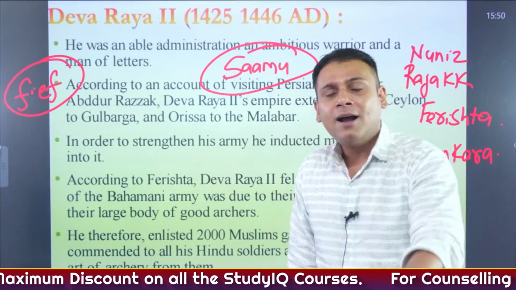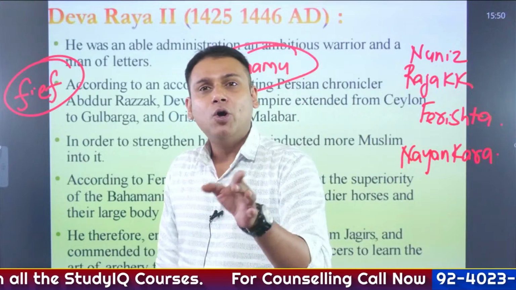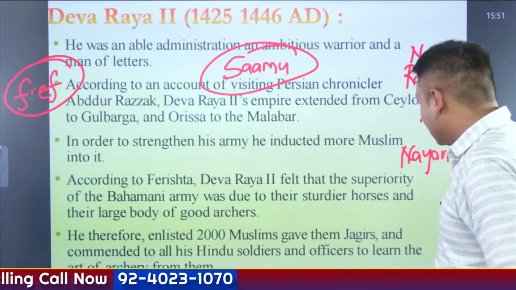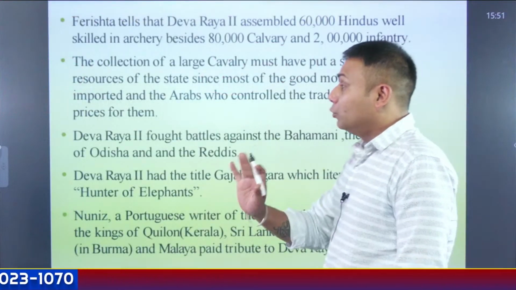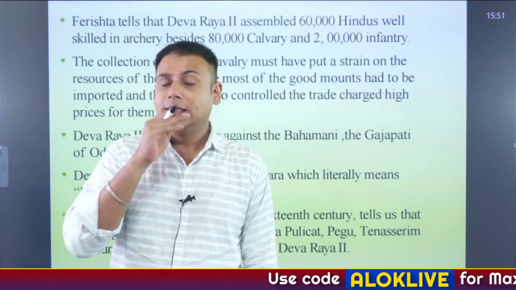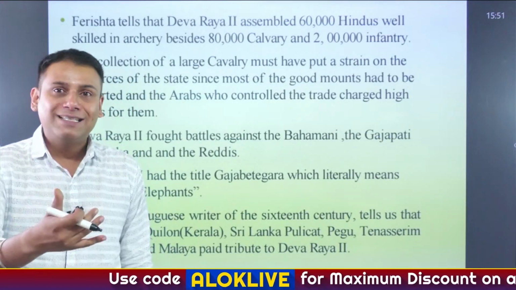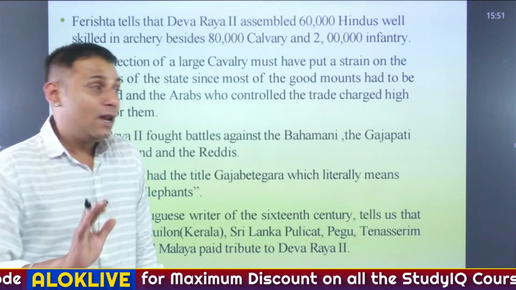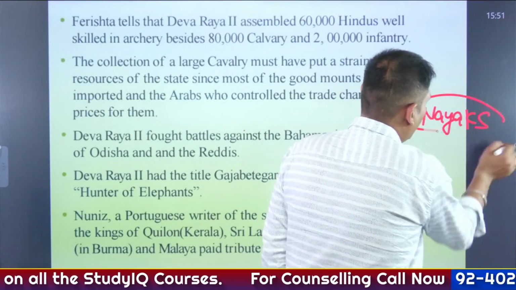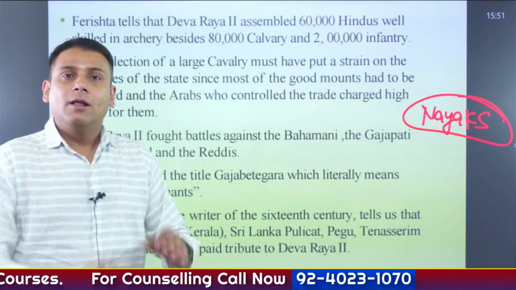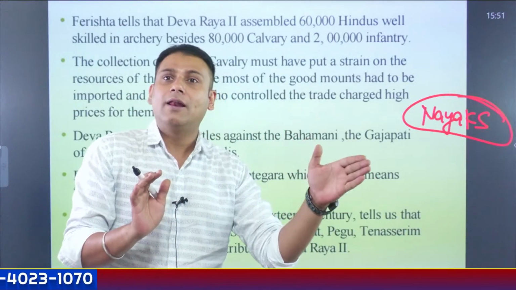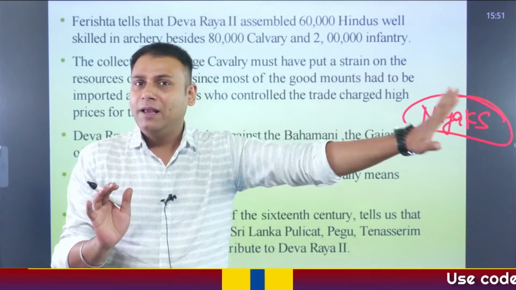Similarly, the Nayankara system that majorly cropped up during the time of Deva Raya II says that there were more than 2000 Nayankars at that time. Rather than giving salary, Nayaks, also referred to as Amara Nayaks, were appointed. They had to take care of the administration of a particular region for a period of time given to them.